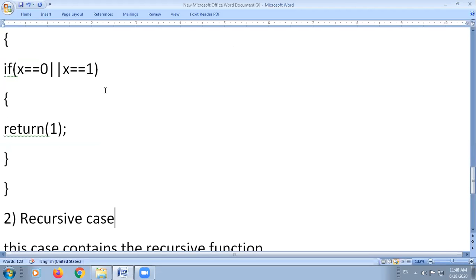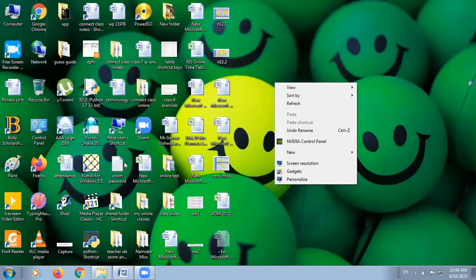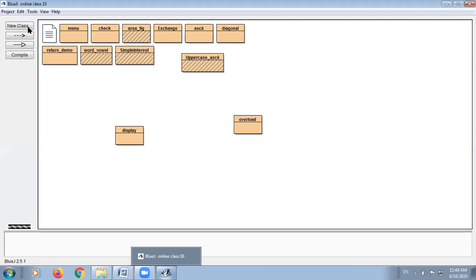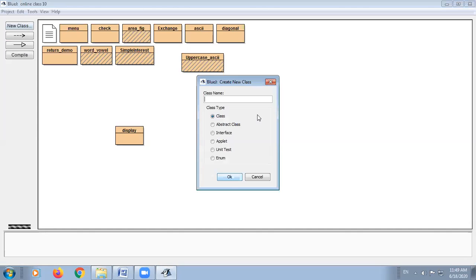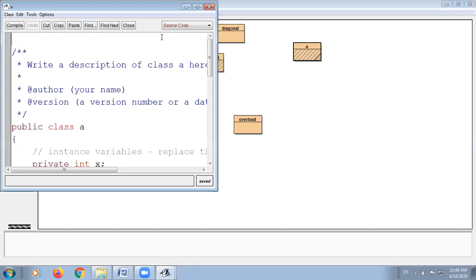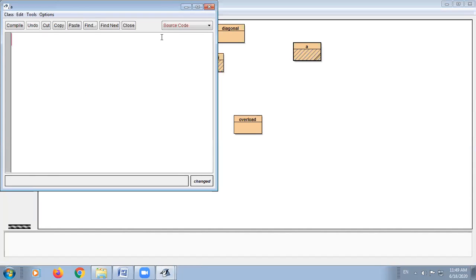Now let us make a demonstrative program of recursion. Okay, so open BlueJ. We will make a demonstrative program of calculating the factorial of a number.